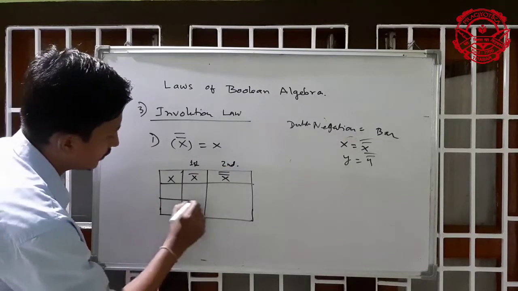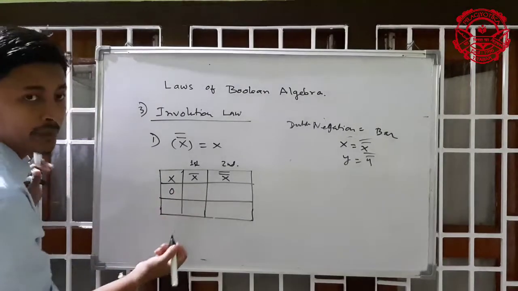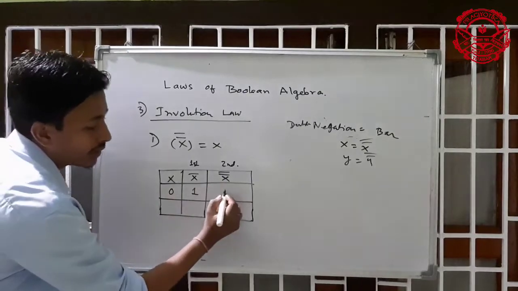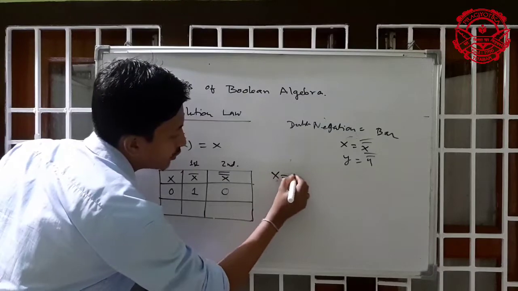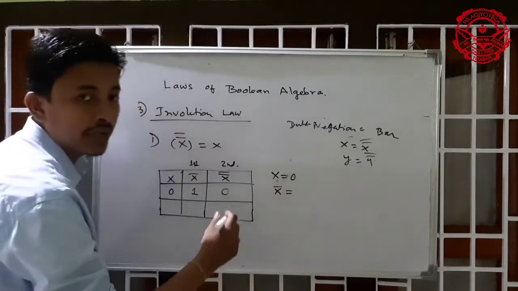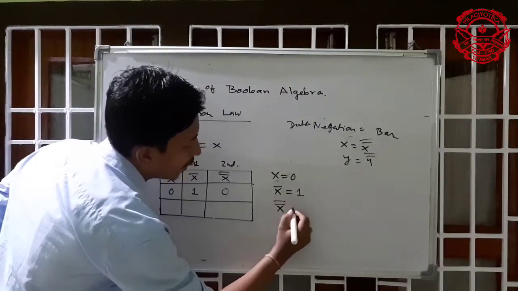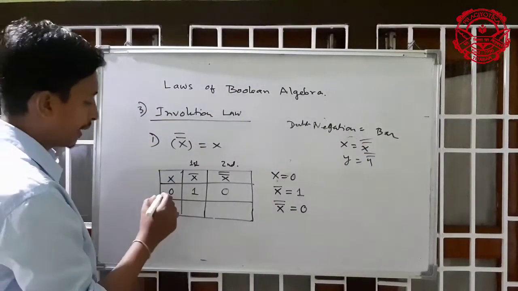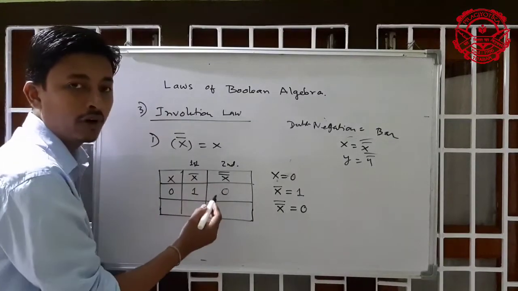Say the value of x is 0. The complement of 0 is 1, the first complement. The next complement is again 0. So the value of 0 after double complement is again 0.